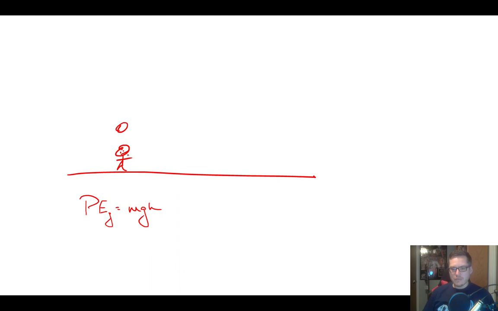Then if you climb up a ladder, and now you're up on top of a ladder, let's say 5 meters up. That means your height is now 5. So now you're at 5 mg. And this value is a representation of how much potential energy you have.